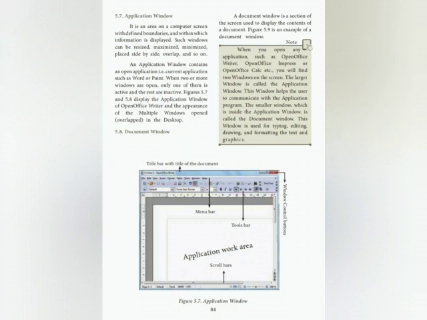Note, when you open any application such as OpenOffice Writer, OpenOffice Impress or OpenOffice Calc, etc., you will find two windows on the screen. The largest window is called the application window. This window helps the user to communicate with the application program. The smaller window which is inside the application window is called the document window. This window is used for typing, editing, drawing and formatting the text and graphics.